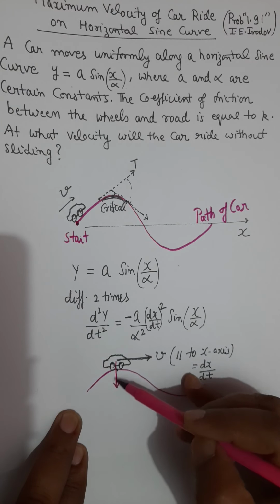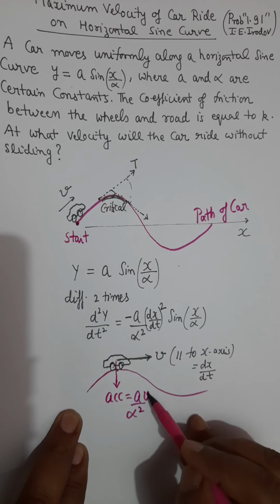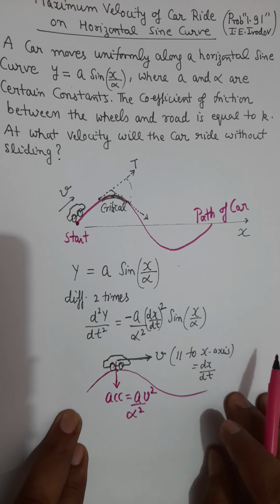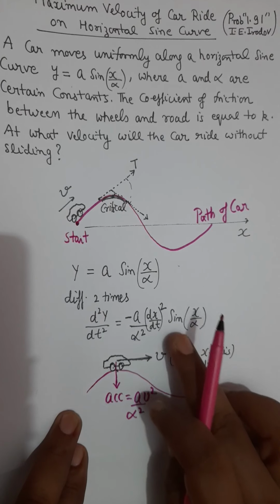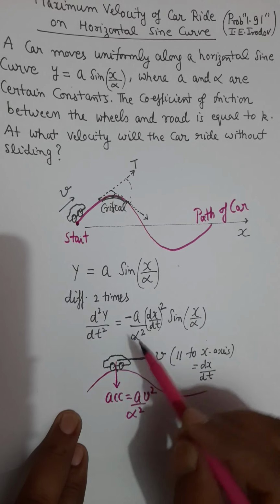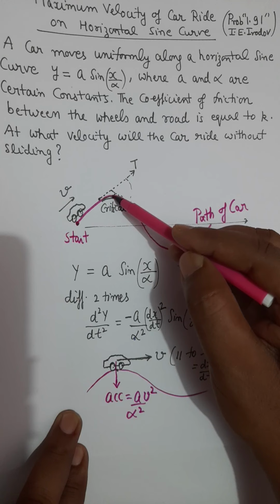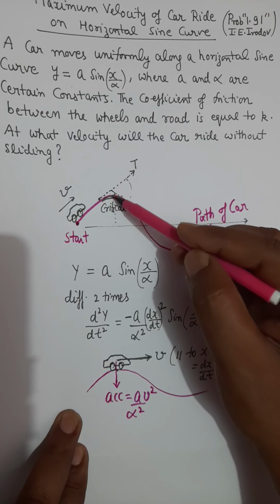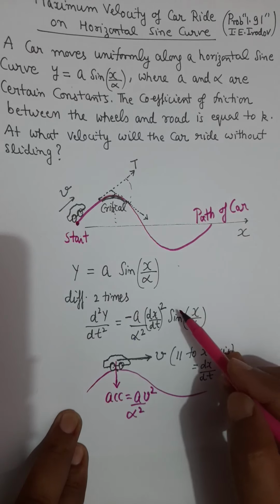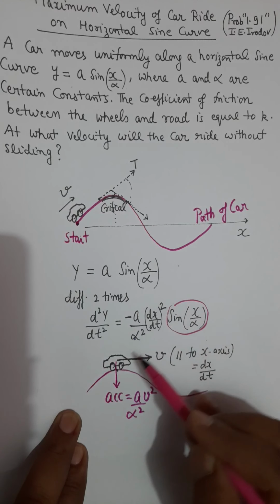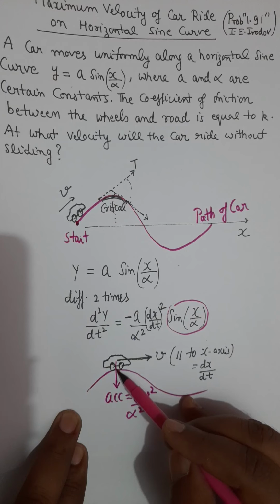This is the direction of acceleration of the car, and that acceleration has a magnitude a over alpha square, and this dx by dt will be replaced by v square. And sine of x by alpha at this point will be 1, because it is a sine curve and here is the maxima of the curve. If it is the maxima of the curve, this expression sine of x over alpha will be maximum at this point, that is 1.